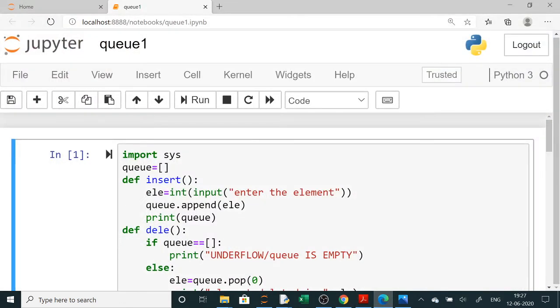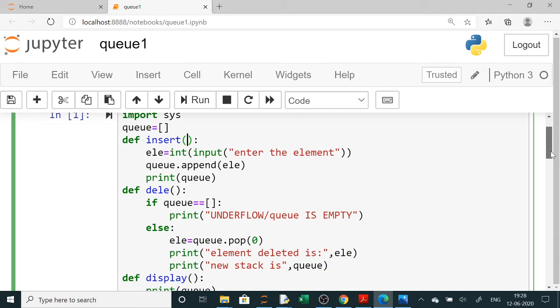Now in practical you are having a queue, this is an empty list. In your exam you will get this question of 4 marks. So insertion and deletion, these two will be asked. Now in the insertion function I am asking the user to enter an element to insert, and then you are using the append function to enter the element. Here q I have declared outside. Normally in the theory paper you will see that q will be passed here as an argument. So if it is not global here, then you can pass it as an argument.